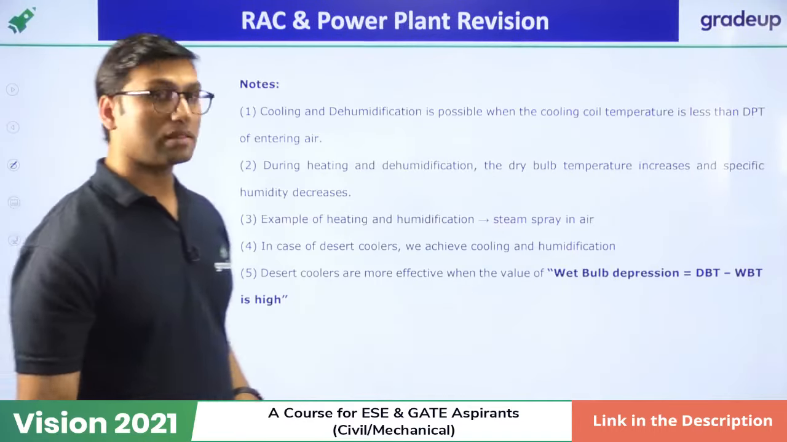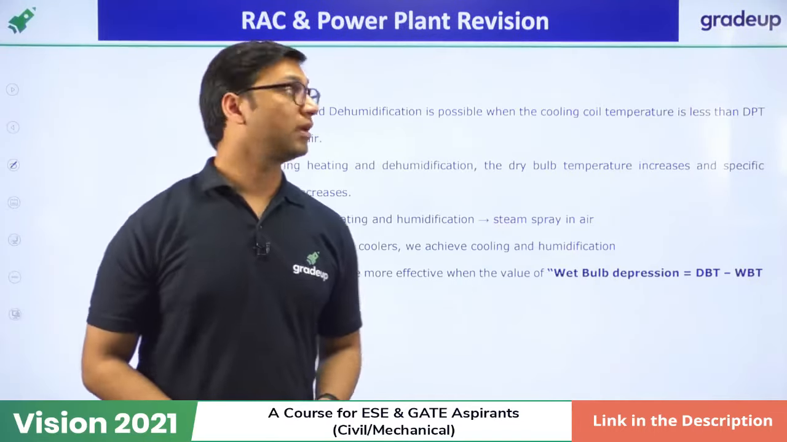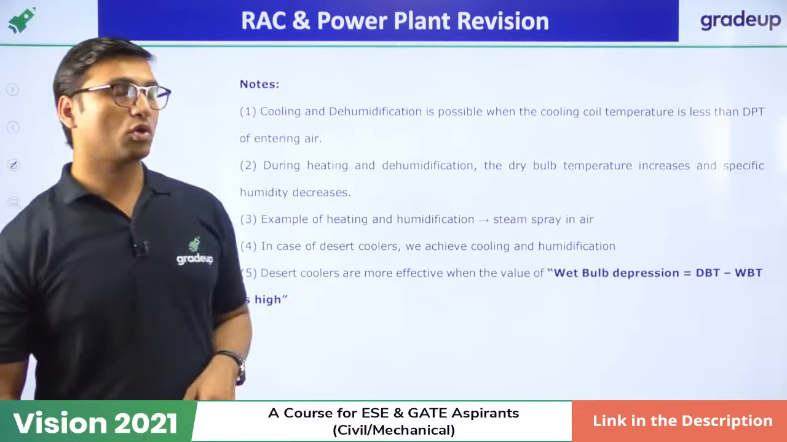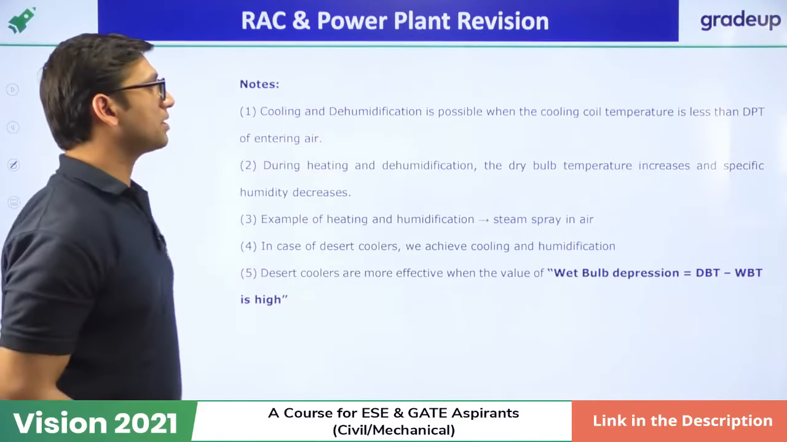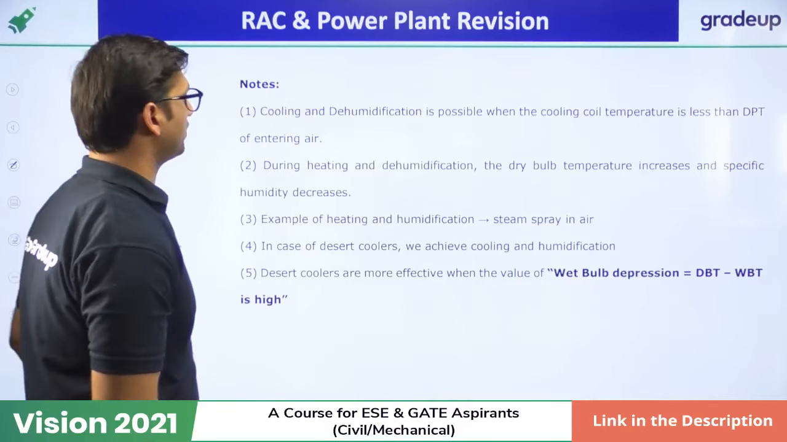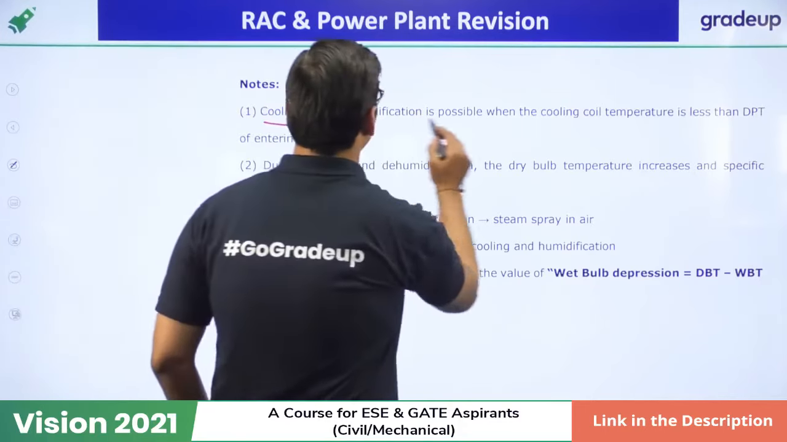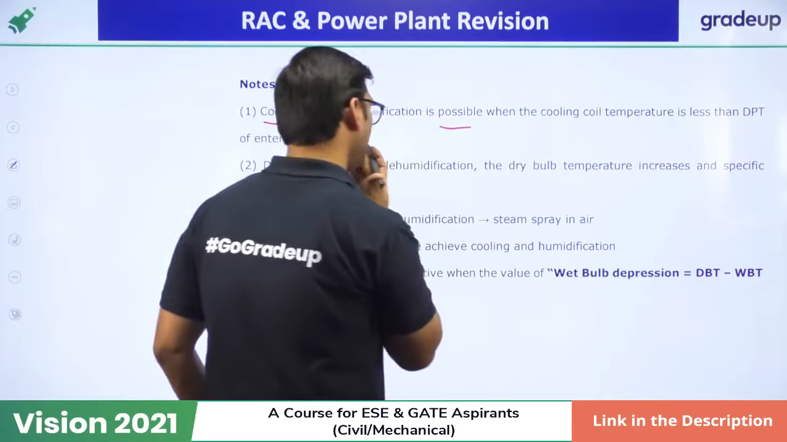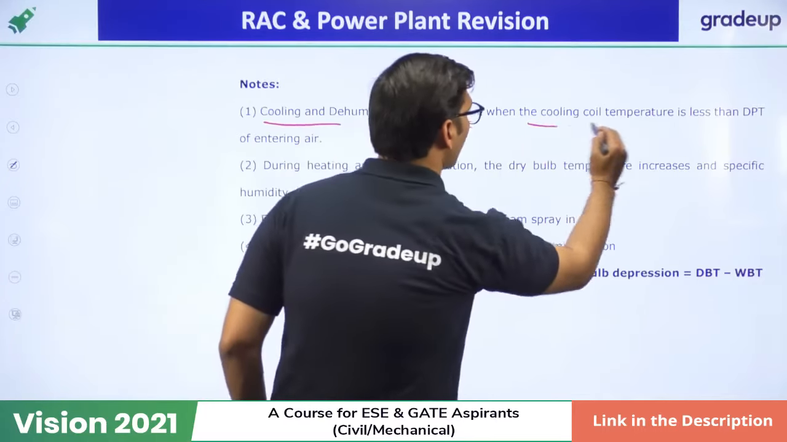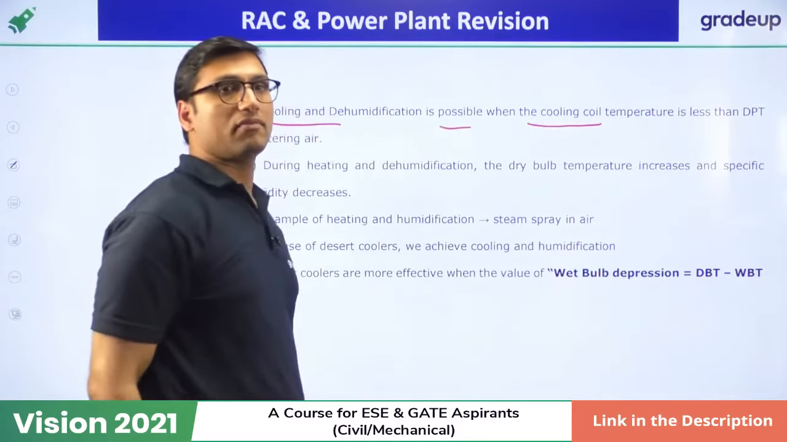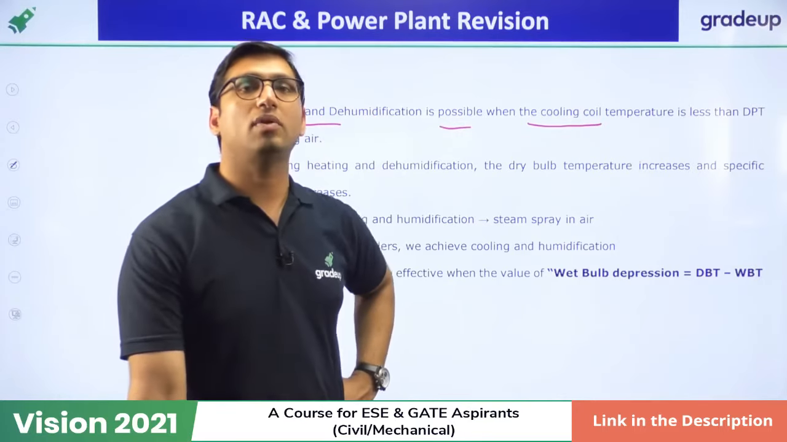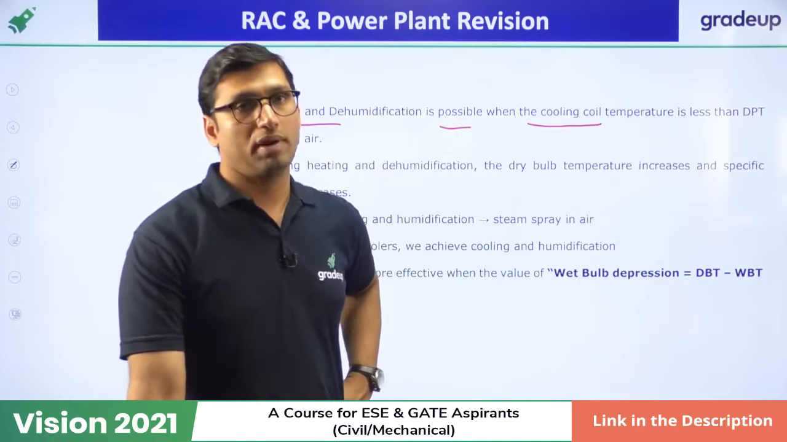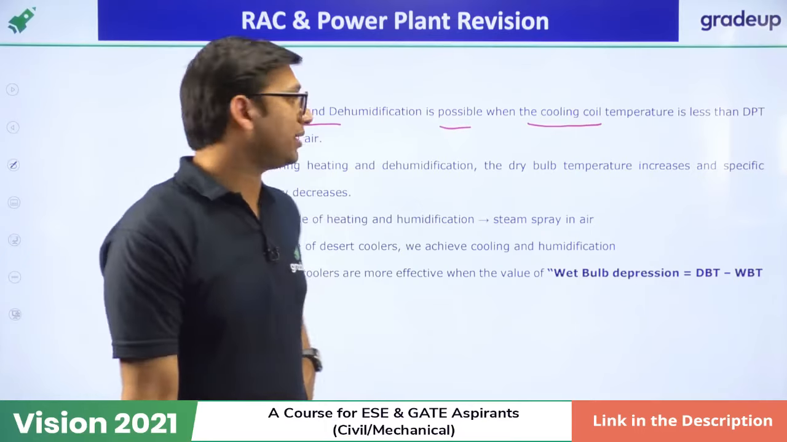Next, these are some important points that I have to tell you for revision. These are important notes. See, cooling and dehumidification process is possible when the cooling coil temperature is less than the dew point temperature of the entering air. So this cooling and dehumidification is possible only when the coil temperature becomes less than the dew point temperature, then only you can achieve cooling and dehumidification. Okay, so these are some important points.